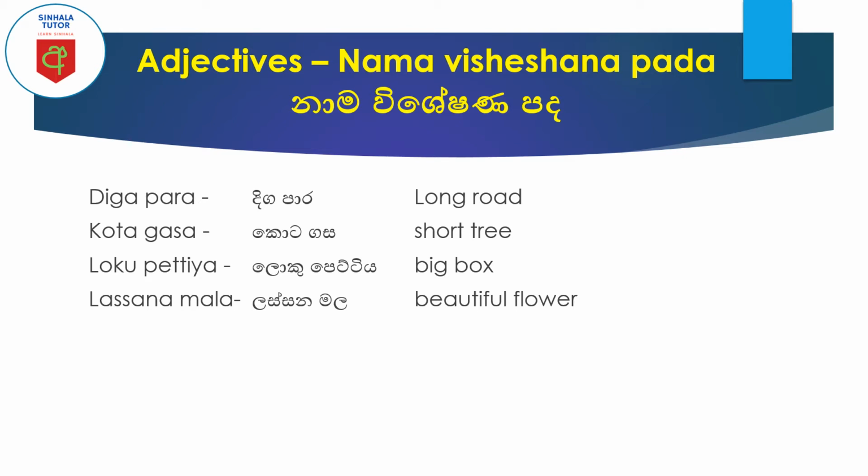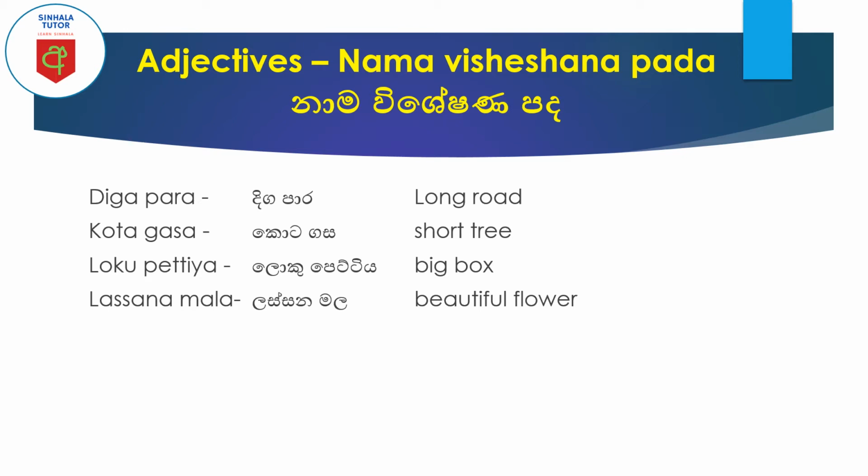The next one is the adjective loku. Loku means big. So you can call it loku pettia, that is big box. The word pettia means box.